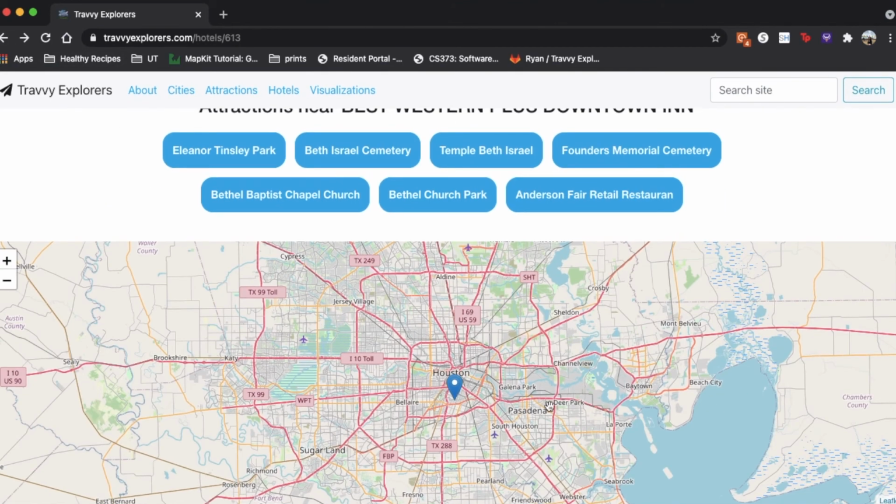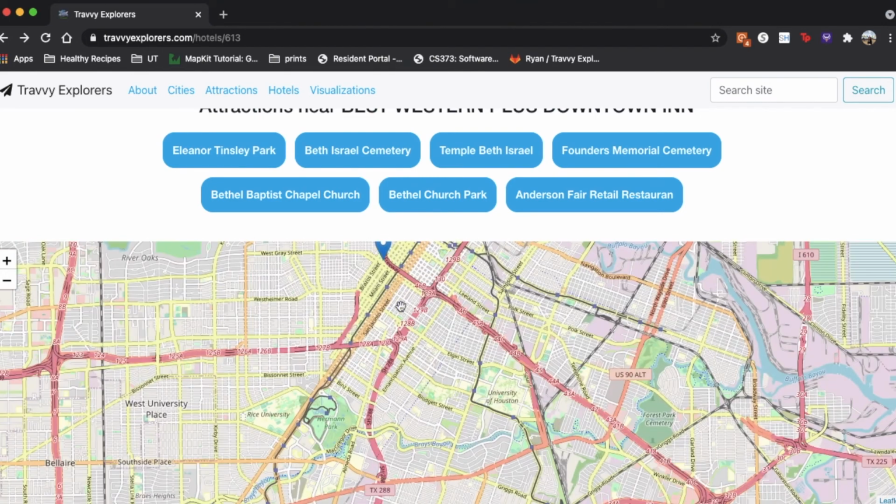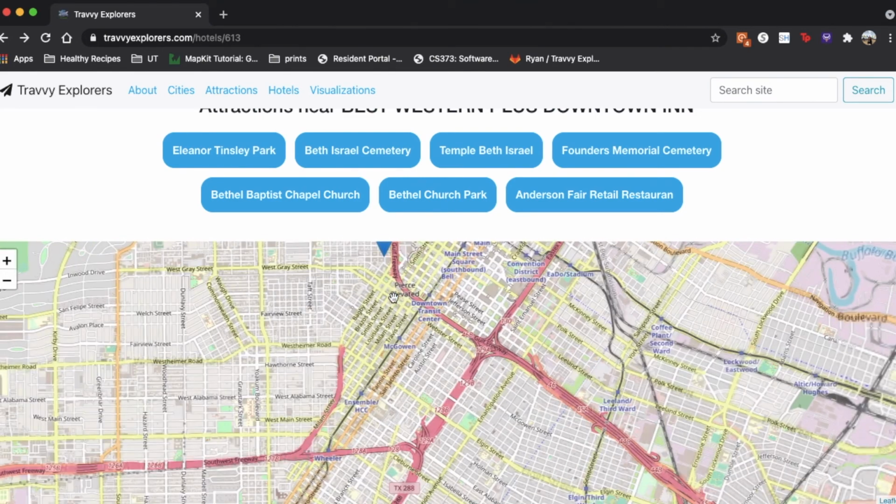A map which shows the exact location of the hotel within the city.